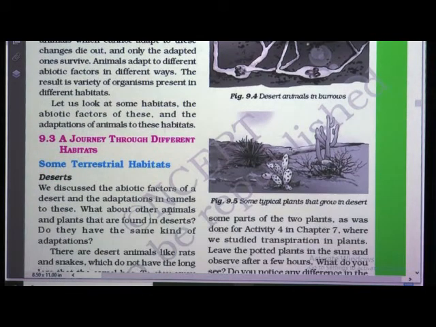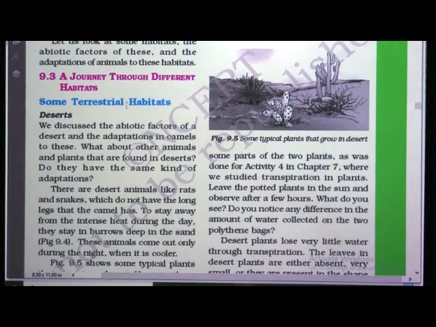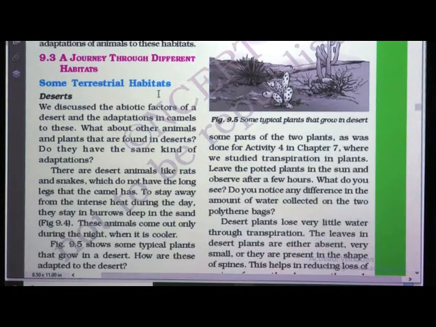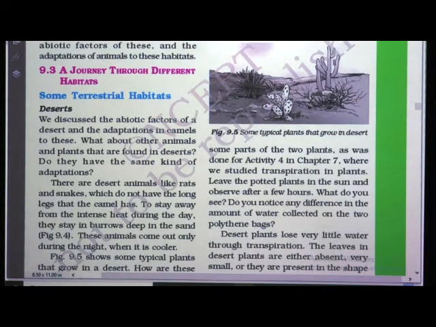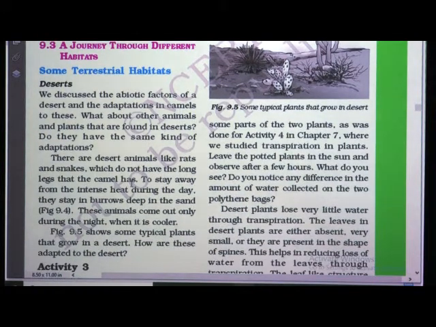Now see here, let us have a journey through different habitats. Let us see one by one in detail. Some terrestrial habitats. We will take a look at the desert first. We discussed the abiotic factors of a desert and the adaptation in the camel to this. What about the other animals and plants that are found in the desert? Do they have the same kind of adaptations? You can see these are some typical kinds of plants that grow in the desert, like cactus. These are desert animals, like rats and snakes, which do not have long legs like the camel has.